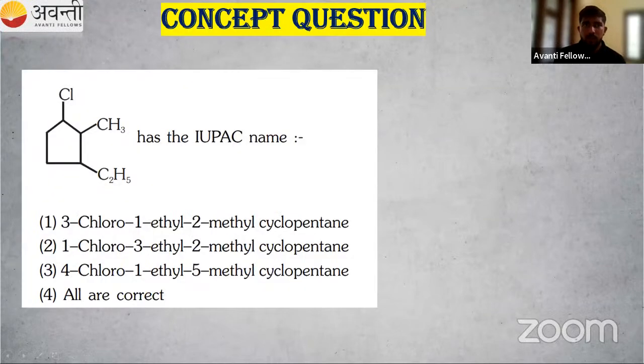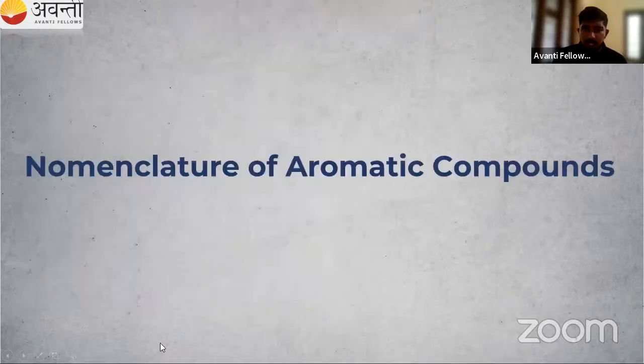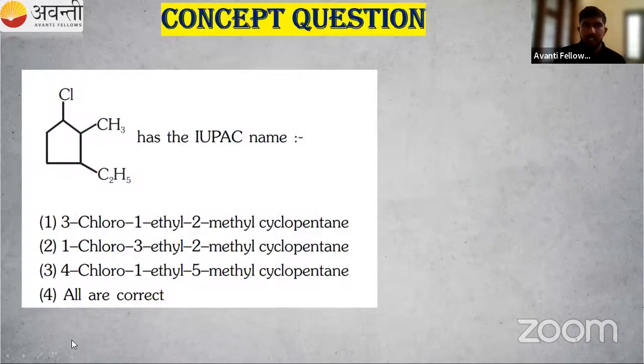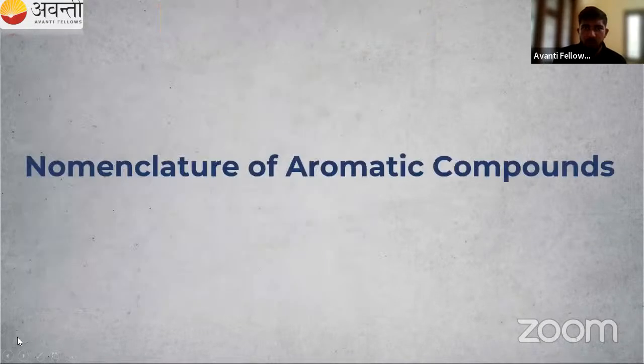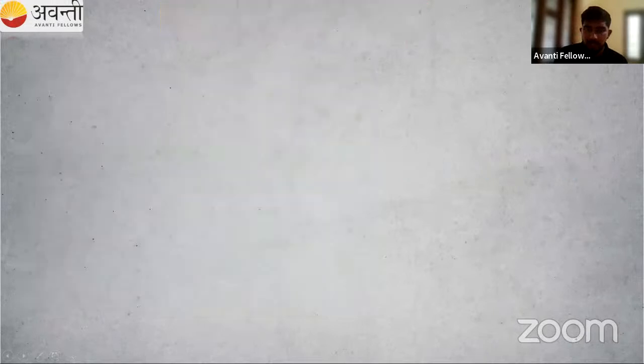Okay, so next one. You have a question. This is also a previous year question. So you have to tell me the correct answer for this one. There is a cyclic ring present. Then what about the others? There are some substituents also present, right? So what will be the correct answer here?